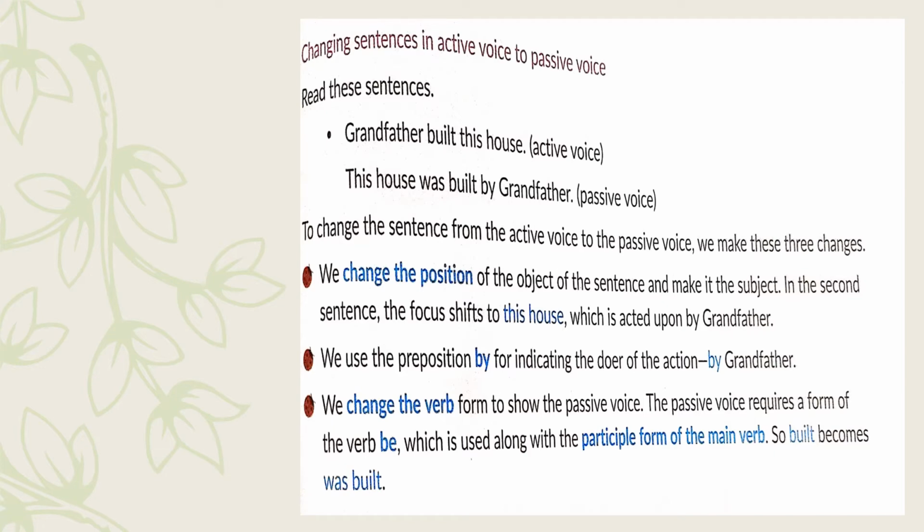Firstly, we change the position of the object of the sentence and make it the subject. In the second sentence, the focus shifts to this house which is acted upon by grandfather. Then we use the preposition by for indicating the doer of the action, like by grandfather. We also change the verb form to show the passive voice. The passive voice requires a form of the verb be, which is used along with the participle form of the main verb. So built becomes was built. We are changing the verb form, we are changing the preposition, and we are changing the position of the subject and object.